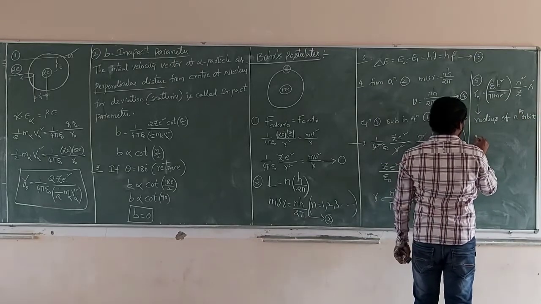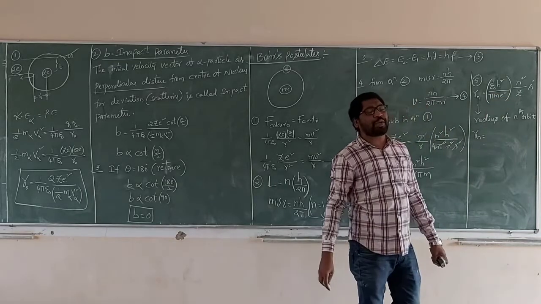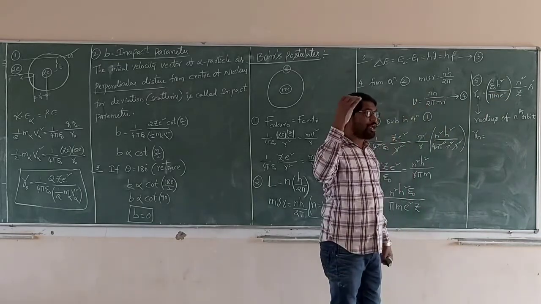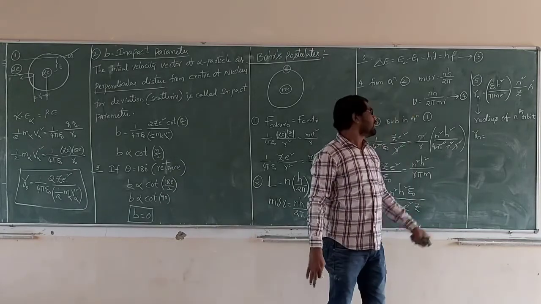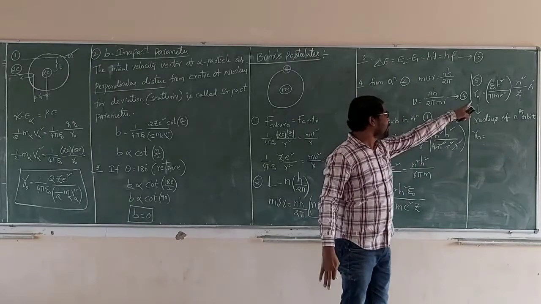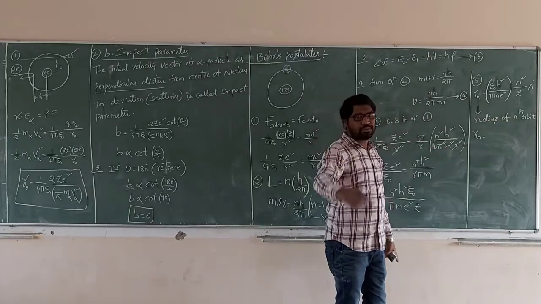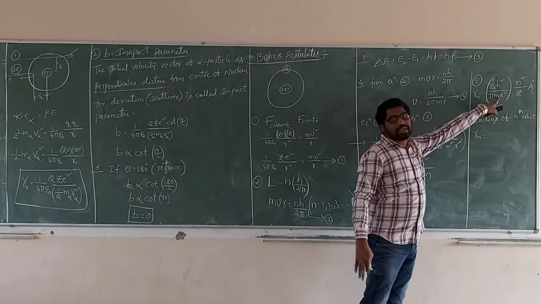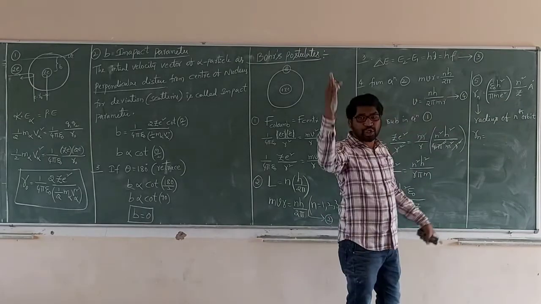Now rn is equal to: epsilon naught is 8.85 into 10 power minus 12, more precisely 8.8542 into 10 power minus 12 coulomb square per meter square. h, Planck's constant, we know is 6.62 into 10 power minus 34. Pi is 22 divided by 7. m is the mass of the electron, 9.1 into 10 power minus 31. e is the charge of the electron, 1.6 into 10 power minus 19. Those are the constant values which are placed.